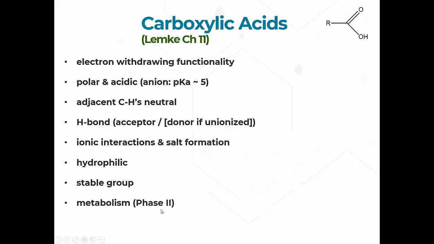Phase 1 you can think of as a chemical reaction where we change this to a different oxidation state. That does not happen with carboxylates. Phase 2 means we basically add something to it, we couple something to it. That does happen. In fact, what usually happens is sugars get put on here. We call it glucuronidation. It's a particular type of sugar that gets transferred onto this.